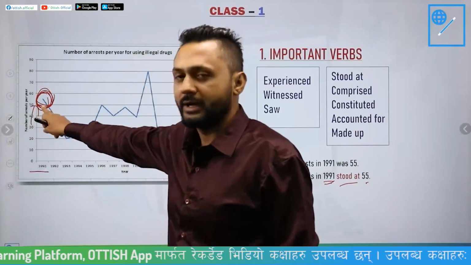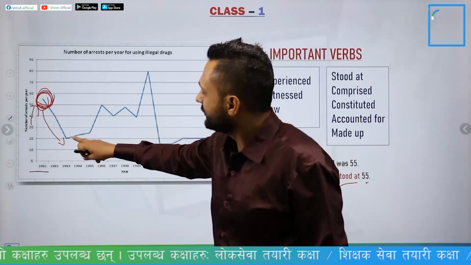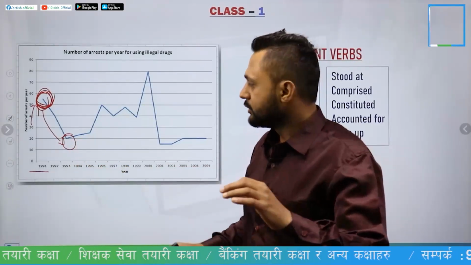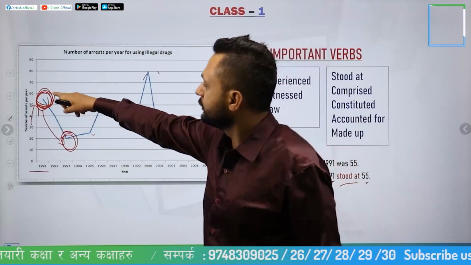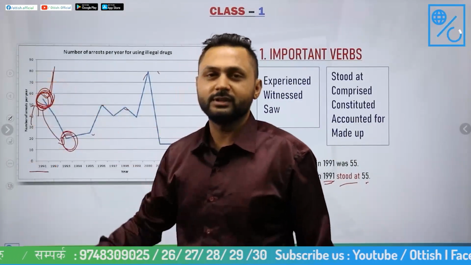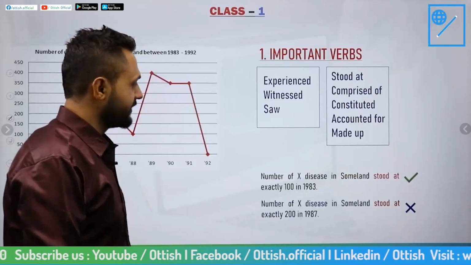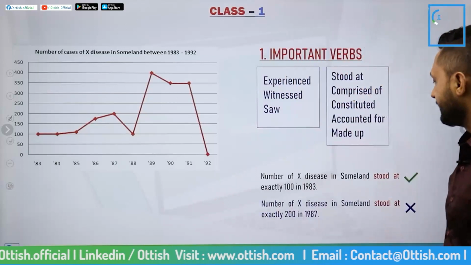Stood at 55. Now you cannot write it decreased and stood at 20. You cannot use the word stood at to write about any other data. You can only use it to mention the initial data. And I'm repeating this because students again make mistakes here. Now let's see the correct way and the incorrect way of writing.